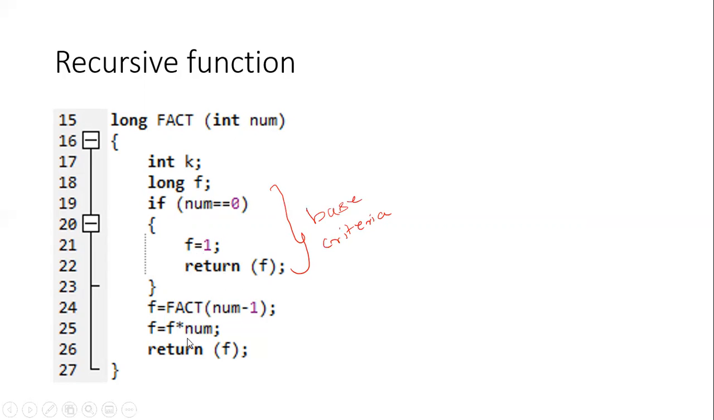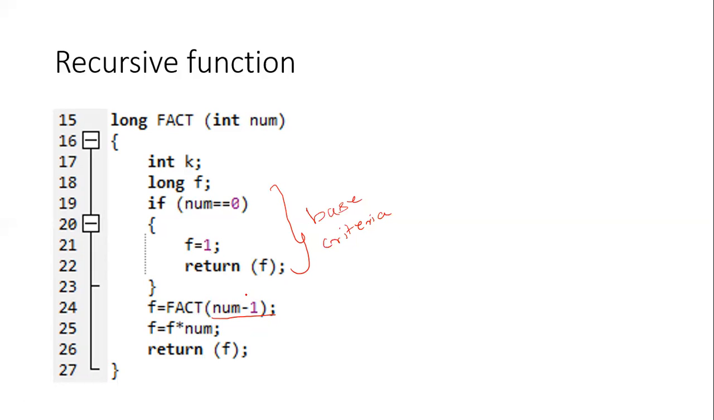You can see that multiple returns have been used in this function. Before that, I'll come to that term. So return of F. That's the base criteria we have set up. Next, what do we do? We call the fact function again, but now not passing num. Instead, we are passing num minus 1.